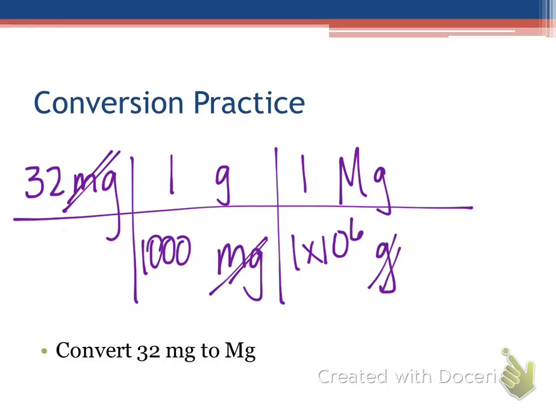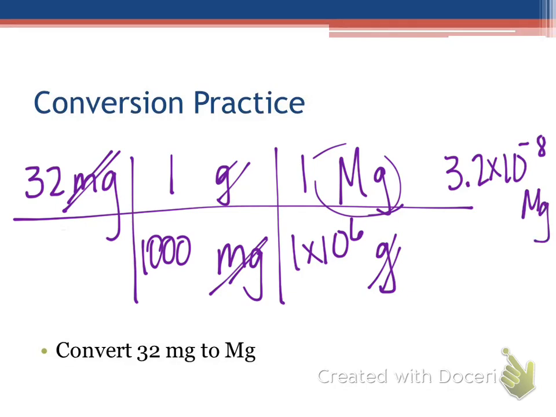So we're done with grams. We're left in megagrams, which is what we want. So let's do the math. Okay, you're going to have to use that E button on this part of your division problem. Okay, so if I'm plugging it into my calculator, I'm doing 32 divided by 1,000 divided by 1 second, EE to the 6, positive 6. Okay, that's fine. As long as there's 7 zeros before that 3, you're good to go.